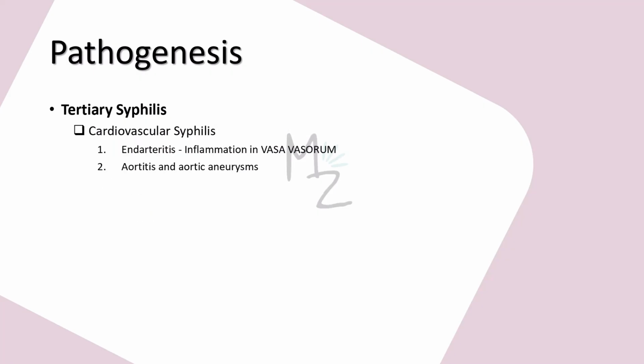Let's talk about the cardiovascular syphilis. It causes endarteritis, that is the inflammation in the small capillaries called vasa vasorum that supply the large artery called aorta. An inflammation of aorta will lead to aortitis and aortic aneurysms.